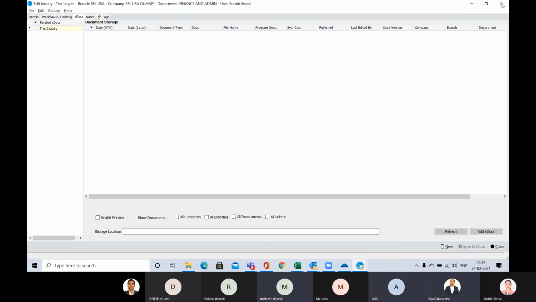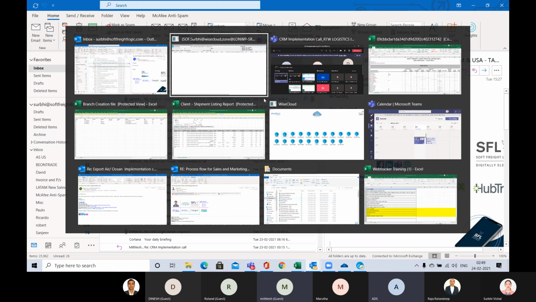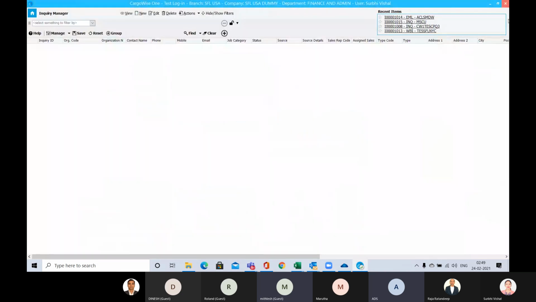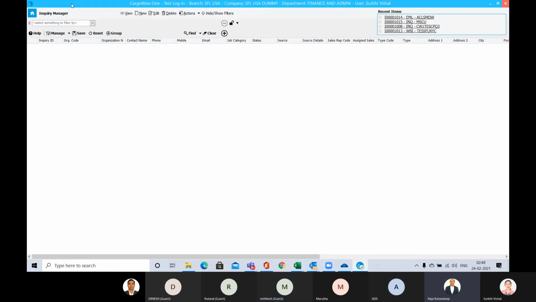Raja, one more question. Do you have a correlation between a customer and a salesperson? And is that visible? If I choose an existing customer and it is attached to a particular salesperson, will it be visible to somebody else who's trying to create an inquiry there? It's a very good question you have asked. I think Survi has missed that point also. Survi, can you please give them the option where they can update their salesperson name?